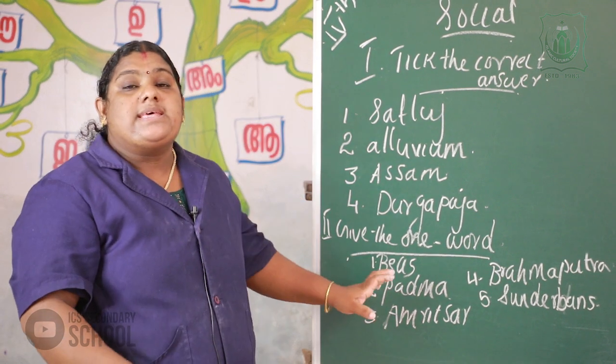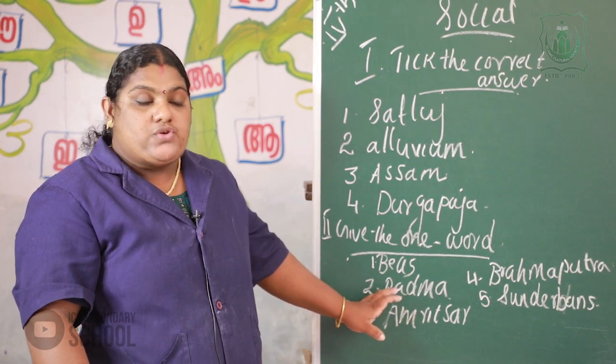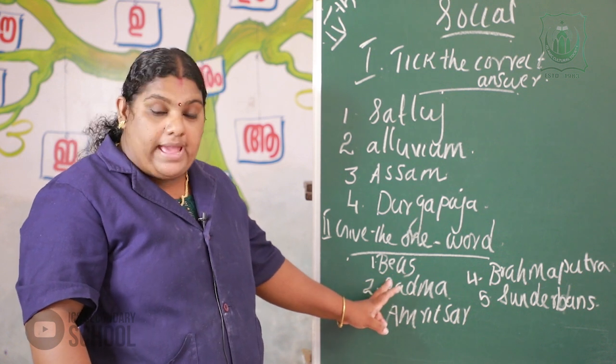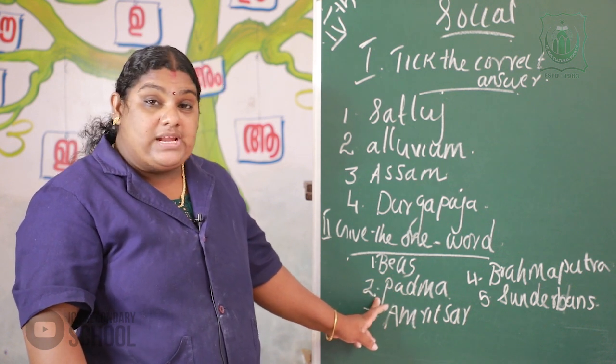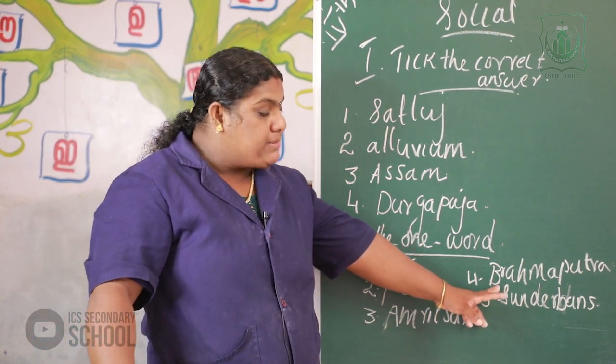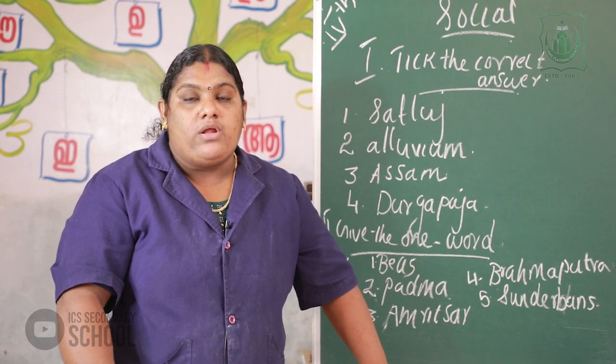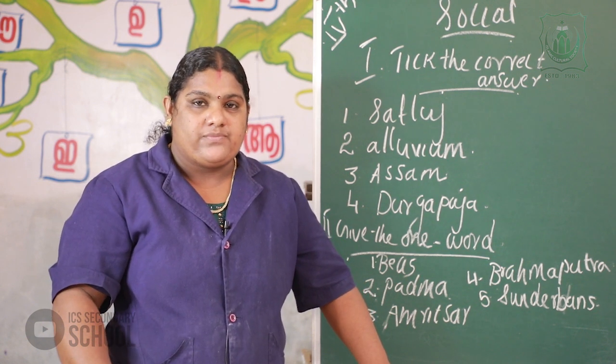So these are the 5 one-word answers in your worksheet. All of you write them. The first answer is Beas. The second one is Padma. The third one is Amritsar. The fourth one is Brahmaputra. And the fifth one is Sundarbans. I think all of you have marked the answers.